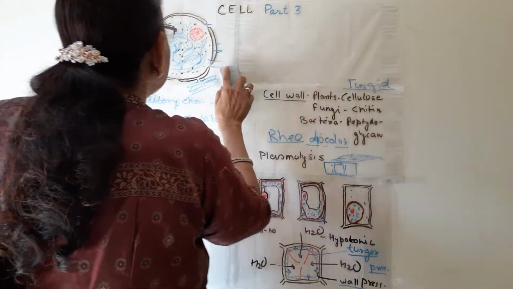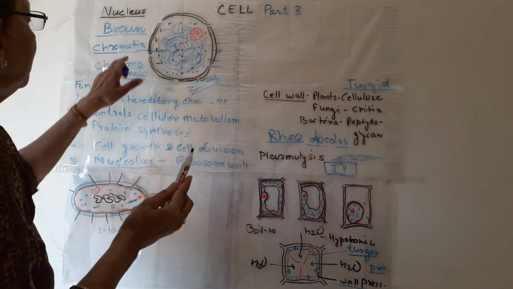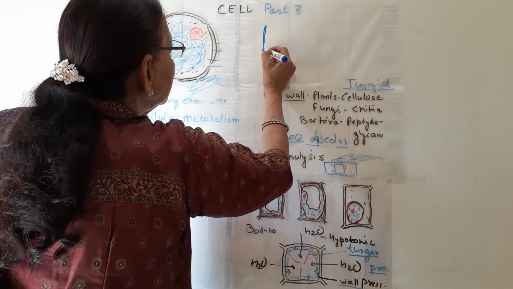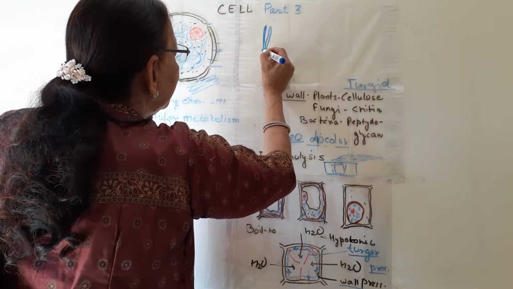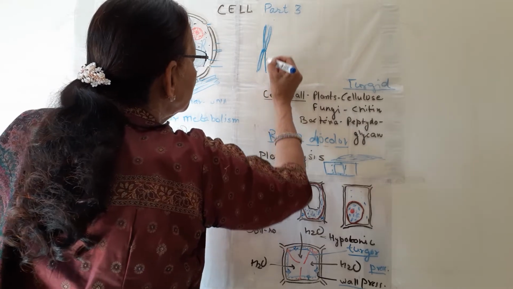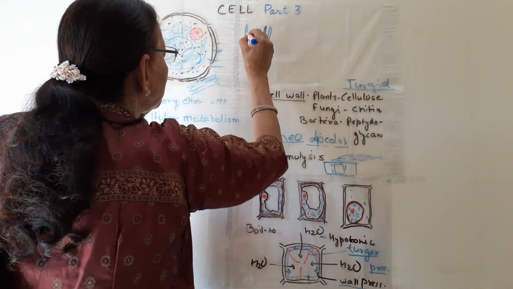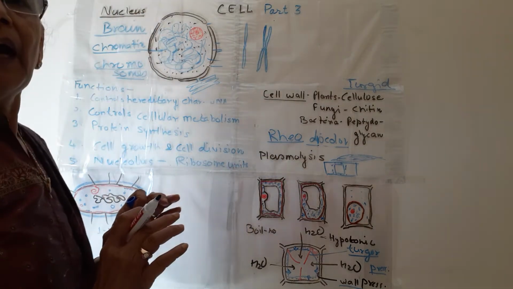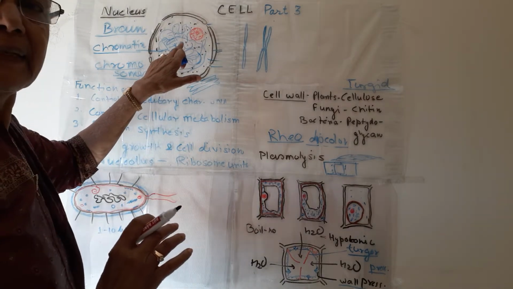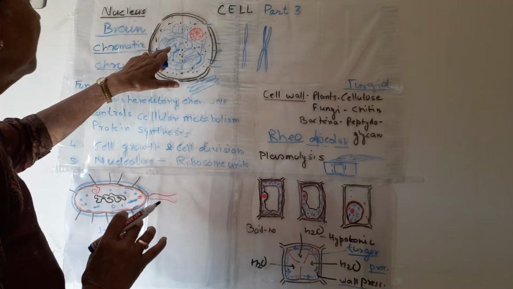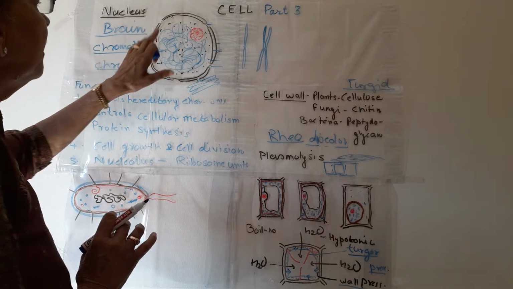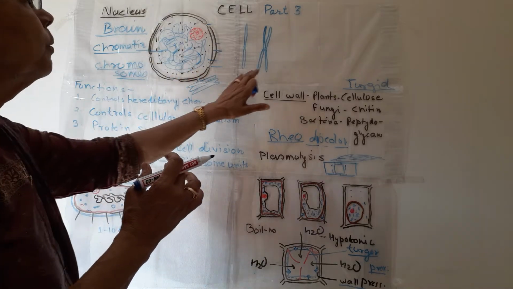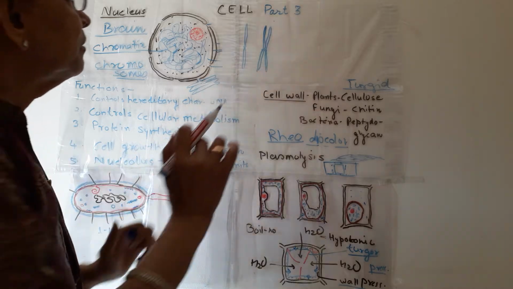When it is in thread-like state, it is known as chromatin, and at the time of cell division, this chromatin thickens and takes the shape of chromosomes. This is a divided chromosome. This is an undivided chromosome. So, are you following? When the cell is at rest stage, the whole of the DNA is in the form of chromatin, and at the time of cell division, this chromatin thickens and chromosomes are formed. This is the structure of a chromosome.